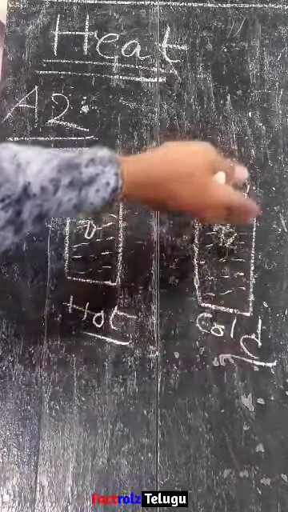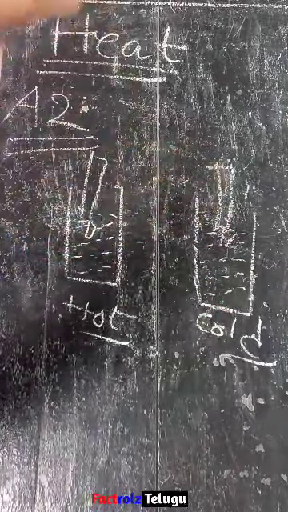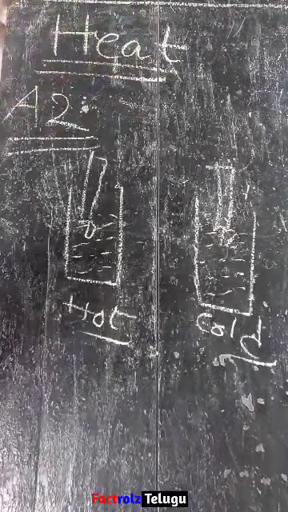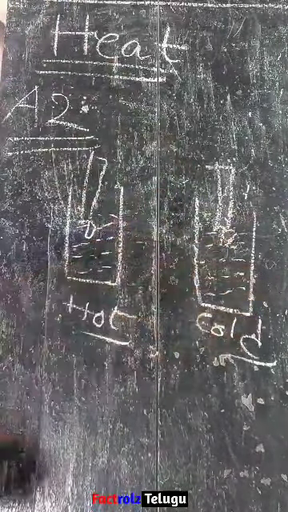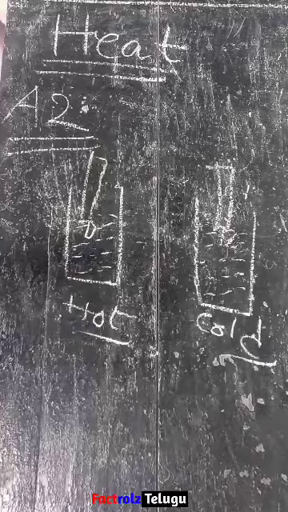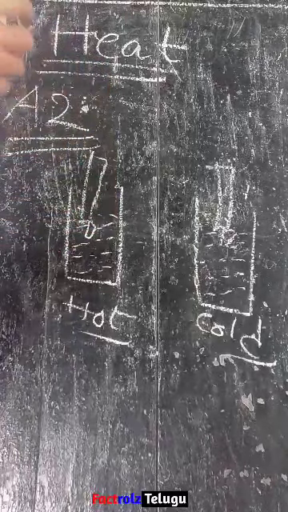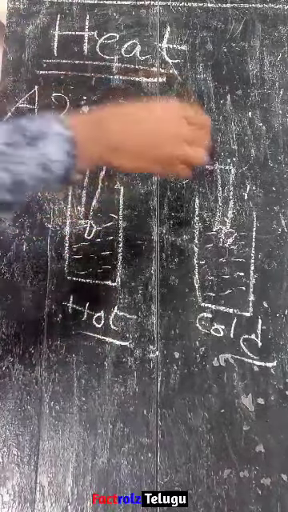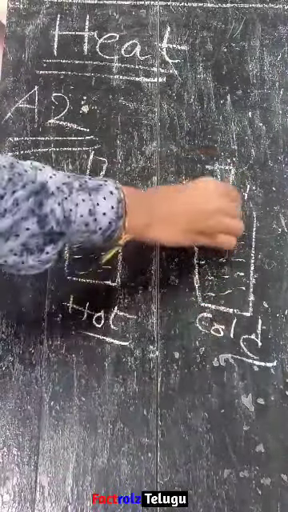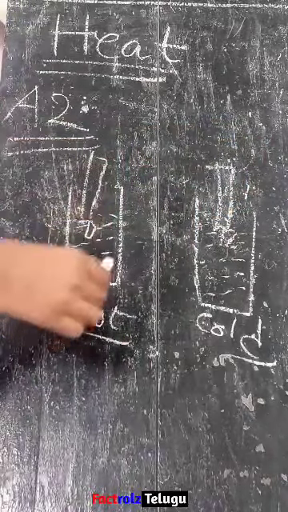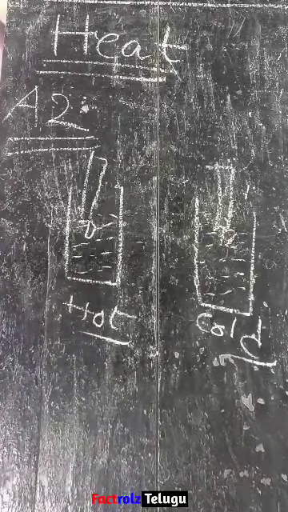And when you keep the same thermometer in the cold water, what will happen here? The thermometer is initially at room temperature, so it has some heat, not a lot, but some. But the cold water is very cool, drawn out from the fridge. So here also the same process of thermal equilibrium goes on. Who will transfer energy? The thermometer will transfer energy to the cold water, because the thermometer is at the higher temperature and the water is at the lower temperature. So the mercury level will go down. This is the reason why the mercury level goes up and goes down in thermometers.